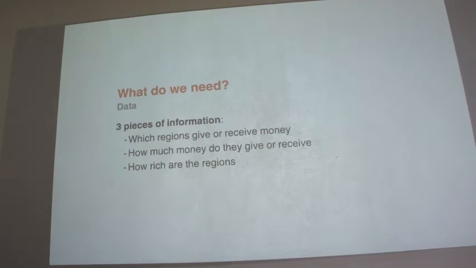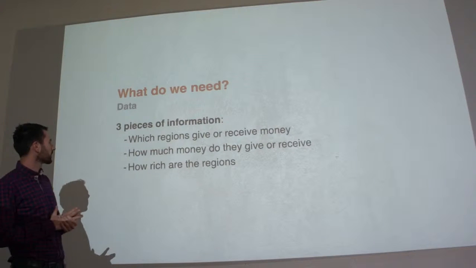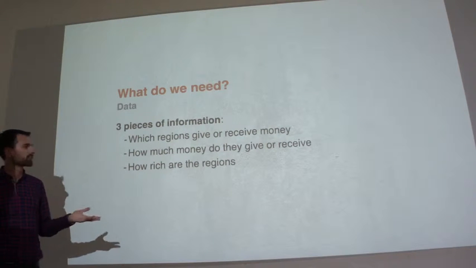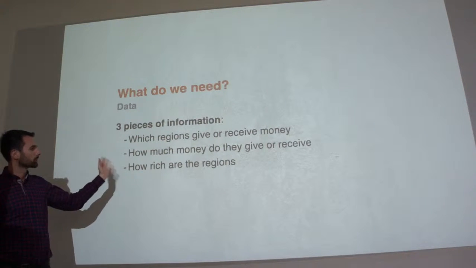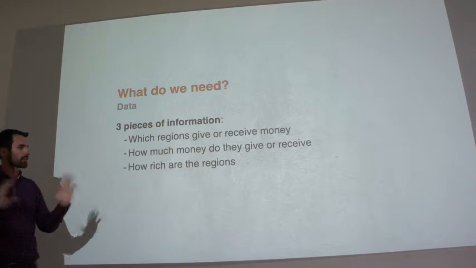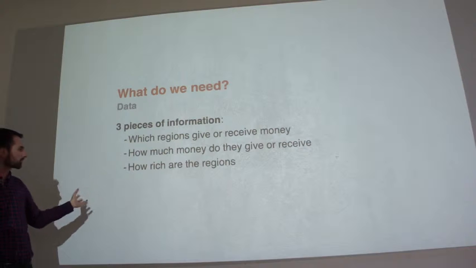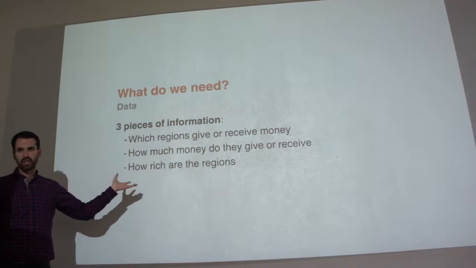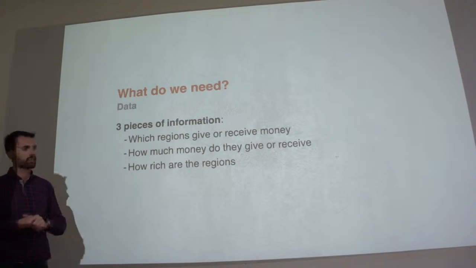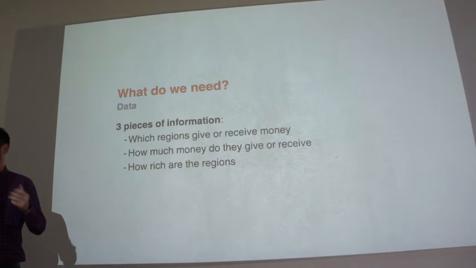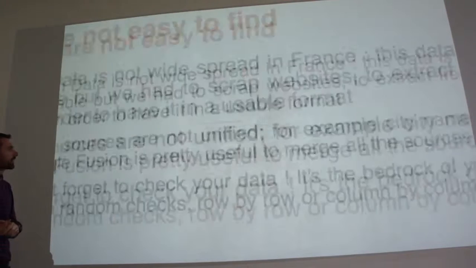Next slide. So basically to do this we need 3 pieces of information. First we need to know which regions give or receive money, and how much money they receive or give. Then we have this current status. And then to confirm this assumption, we also need to know how rich the regions are, and then compare whether the richer they are, the more money they give, or the opposite.